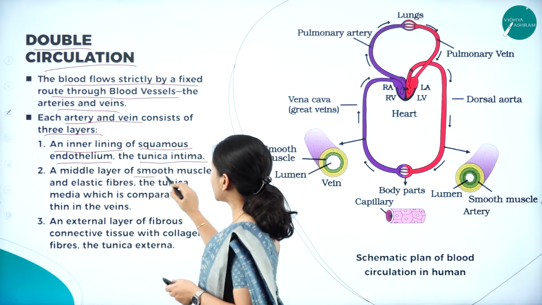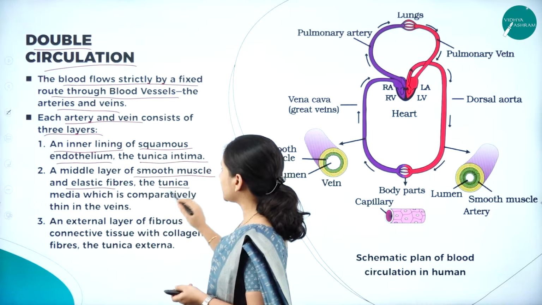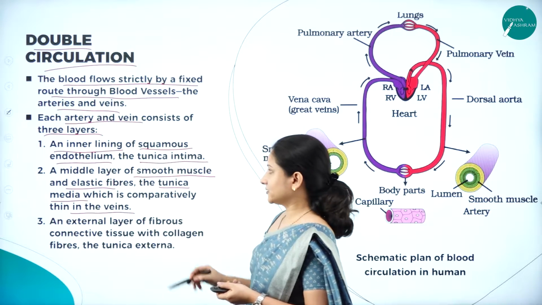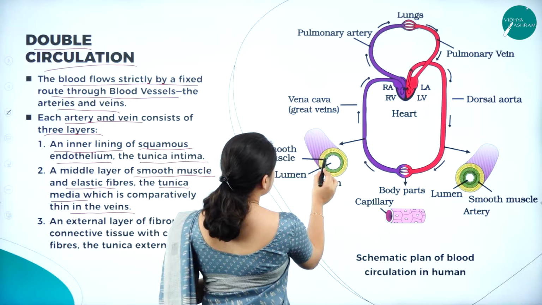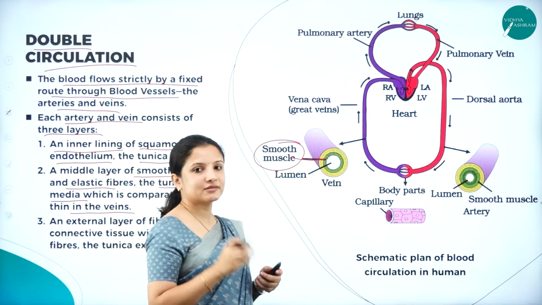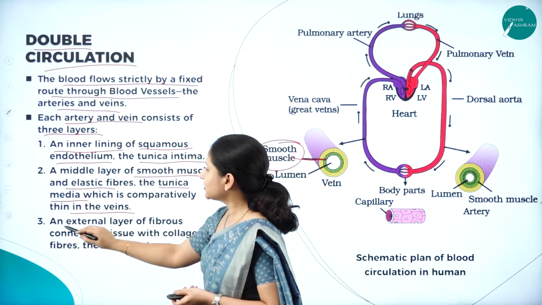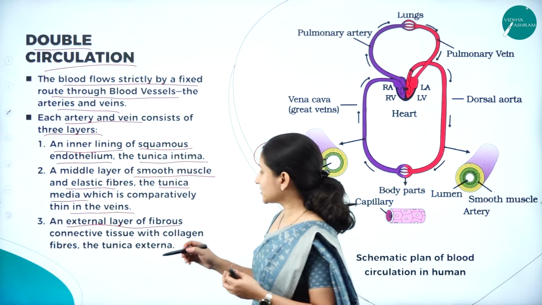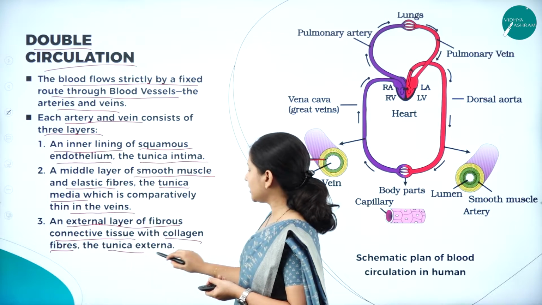Next comes the middle layer. The middle layer is made up of smooth muscles and elastic fibers, and it is called the tunica media, and it is comparatively thin in the veins. If you can see here, the middle layer is made up of smooth muscles, and that layer is called the tunica media. Next is the external layer. The external layer is quite fibrous, made up of fibrous connective tissue with collagen fibers, and it is called the tunica externa.